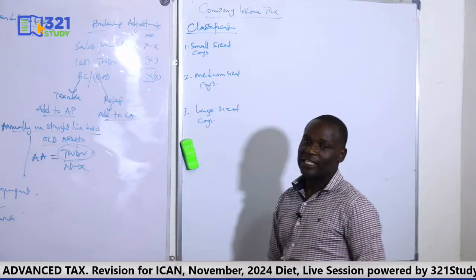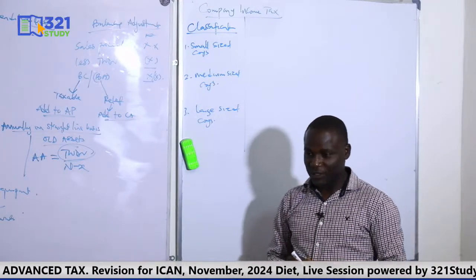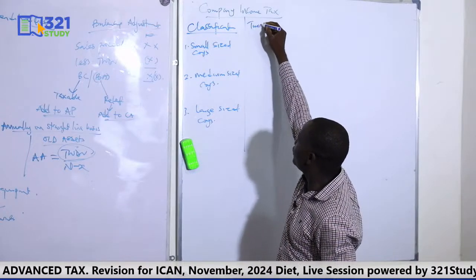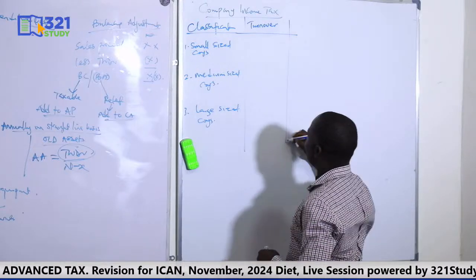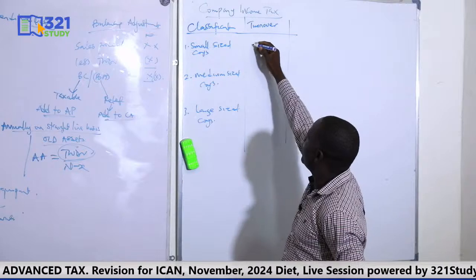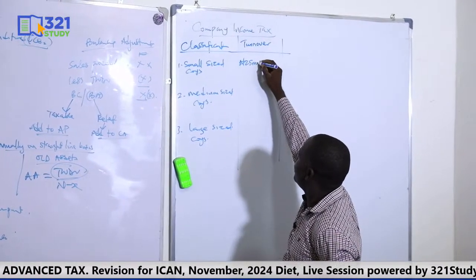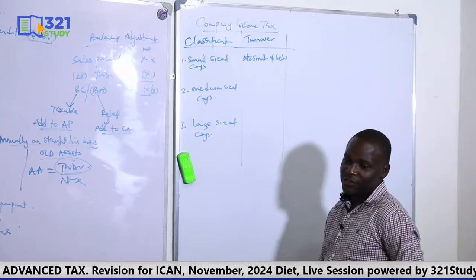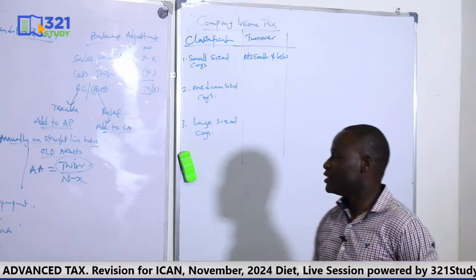Okay, so these are the classification. It's either the company is small, medium, or large. And this classification is based on what? The turnover, the revenue of the business. So what makes a company small, medium, or large is turnover. If the turnover is 25 million and below, then it's a small business. So once you check the turnover of the business, it's 25 million and below, it's a small business.